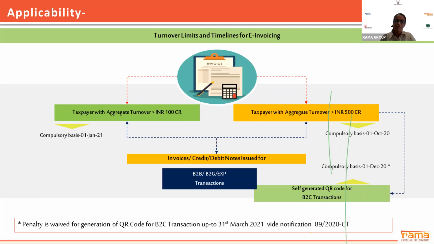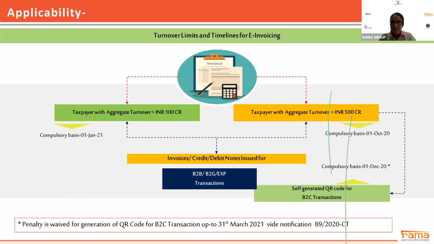Now, the type of documents you are supposed to upload on the portal are B2B invoices, then credit notes and debit notes. Okay. These invoices, credit notes and debit notes which you issue are for the B2B category, business to government category and exports. As of now, B2C transactions are kept away from e-invoicing, even for the 100 crores turnover and for the 500 crores turnover.